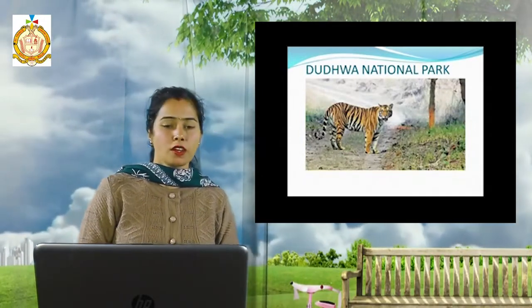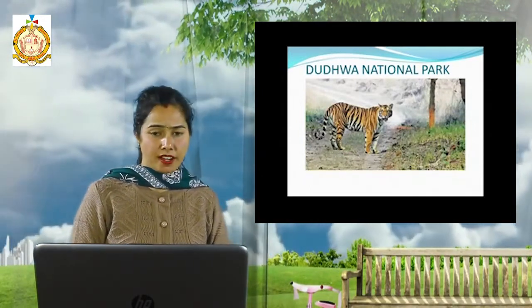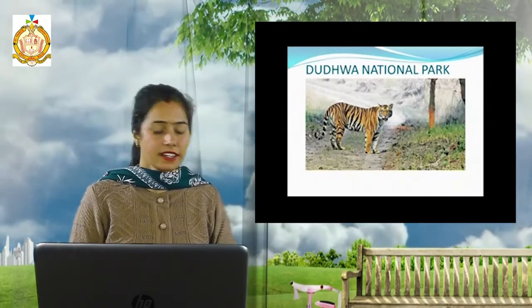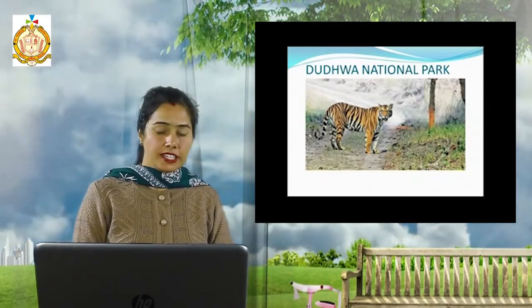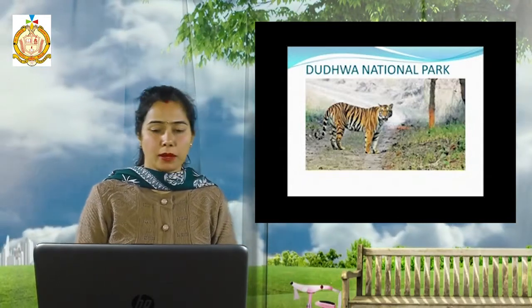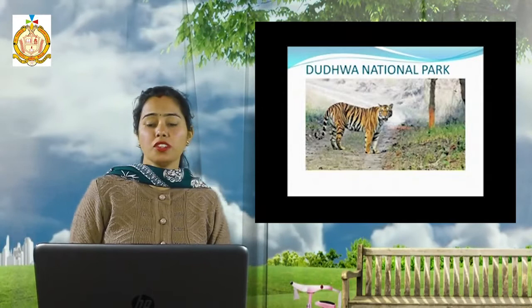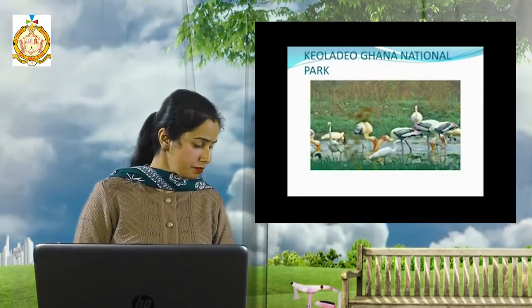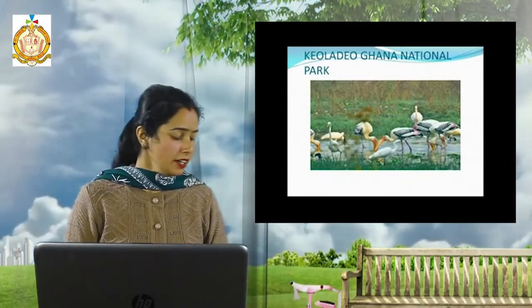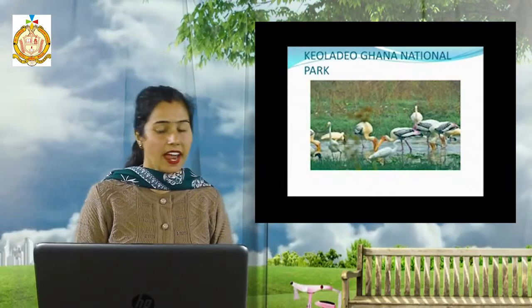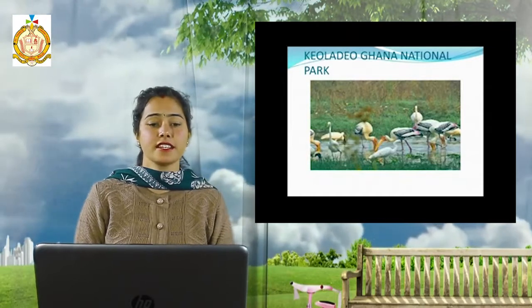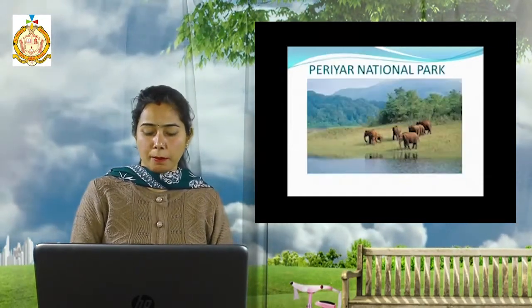Next is the fifth one, that is this national park in UP was declared as a wildlife sanctuary for swamp deer in 1958, and 20 years later it was declared as a tiger reserve due to its large number of tigers, and this is Dudhwa National Park. Next, that is sixth, this national park was formerly called Bharatpur Bird Sanctuary, and it hosts a large number of avifauna during the summers, and this is Keoladeo Ghana National Park.